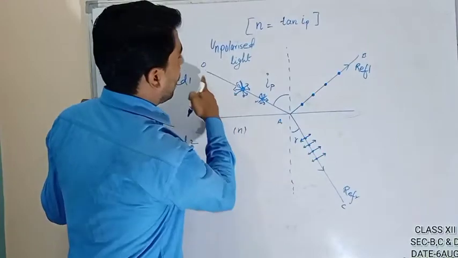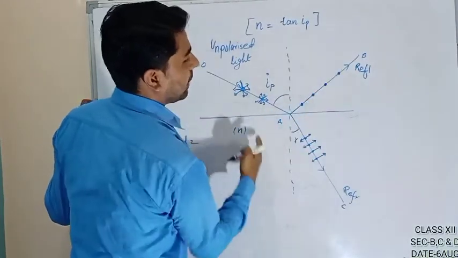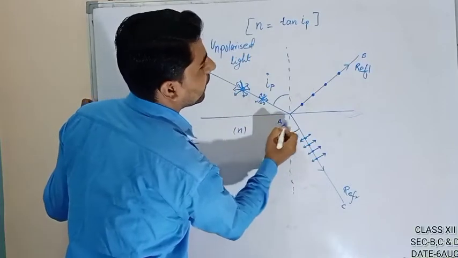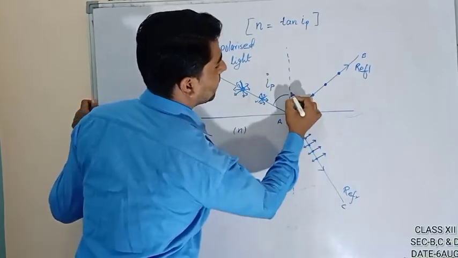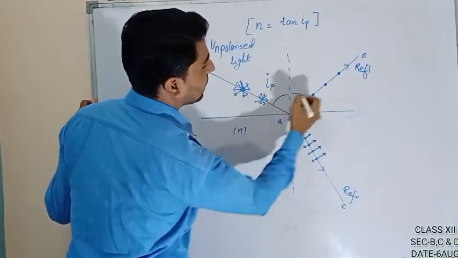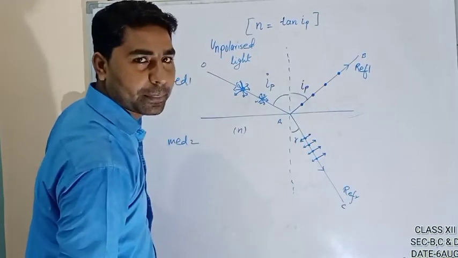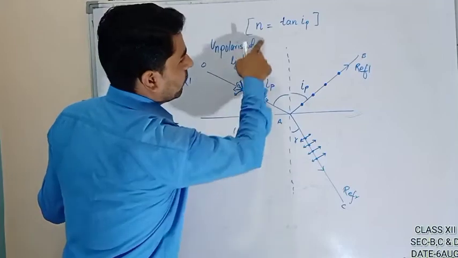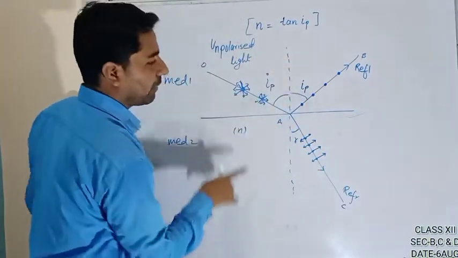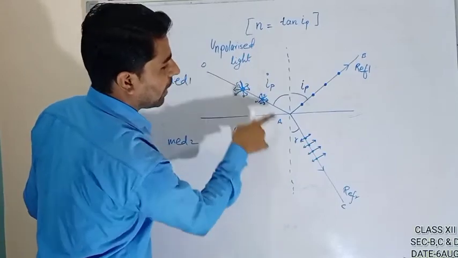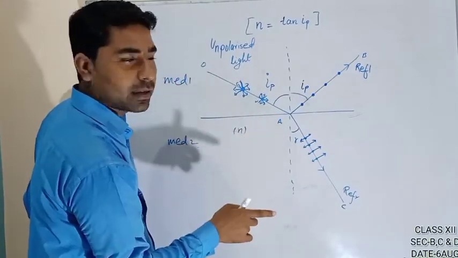So OA is the incident ray, AB is the reflected ray, and reflection is happening here. By that rule, if this angle is iP, this angle of reflection will also be iP. We also have one equation due to Snell's law, that sin i upon sin r is equal to the refractive index.